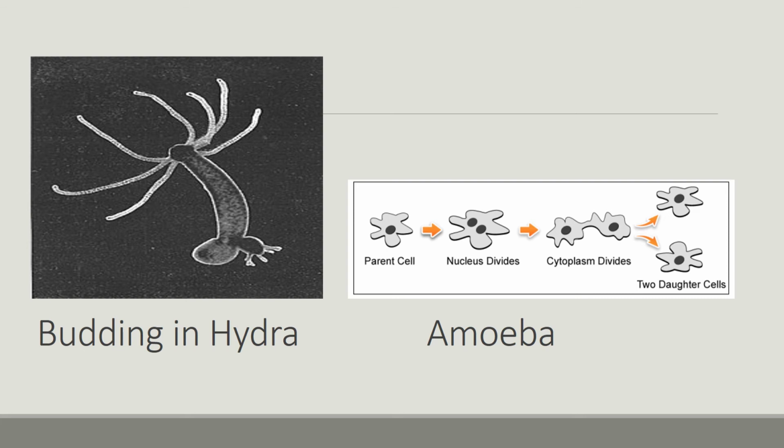Next you can see the picture of amoeba. Amoeba reproduces itself by dividing into two. Amoeba is a single-celled organism. It divides the nucleus into two nuclei, and this is followed by the division of the body into two, and each part receives a nucleus, that is, the two daughter cells. Finally, two amoebae are produced by the one parent amoeba.